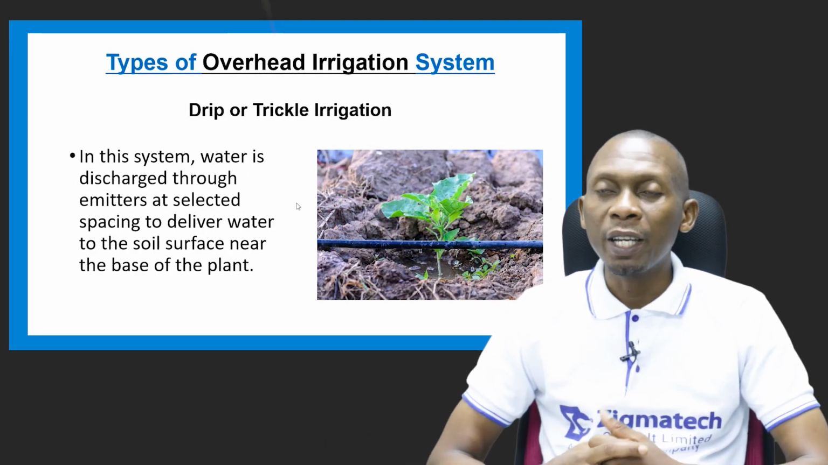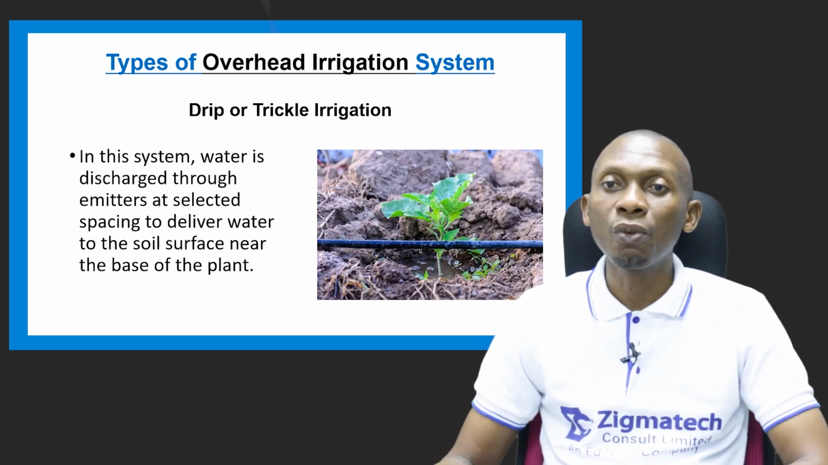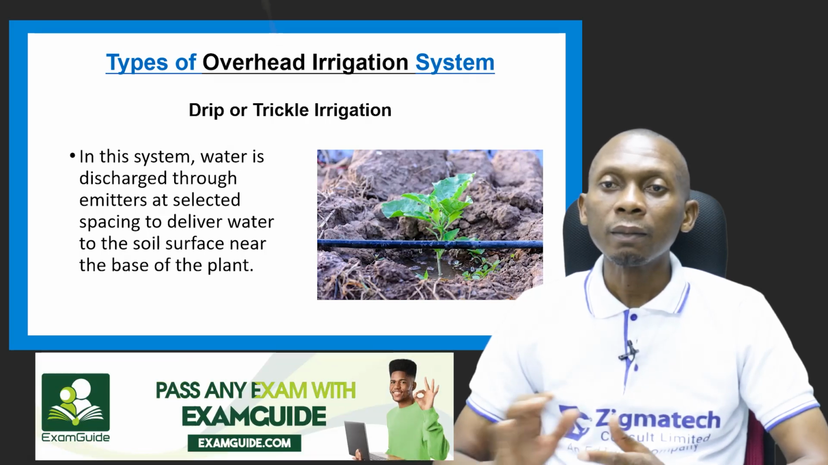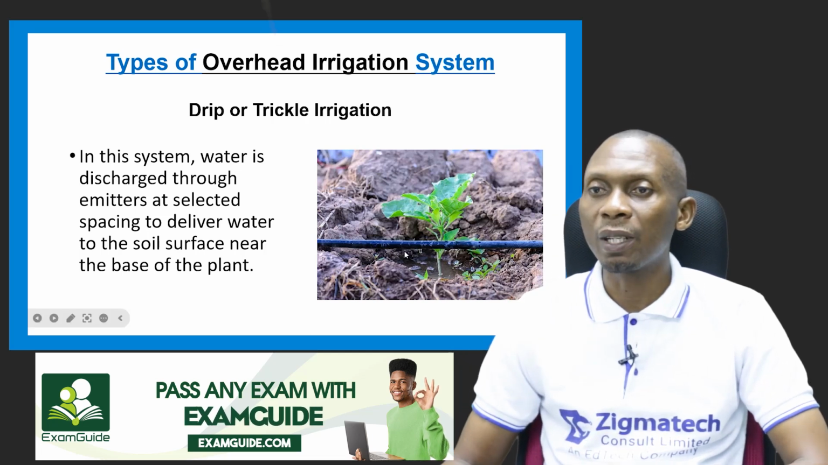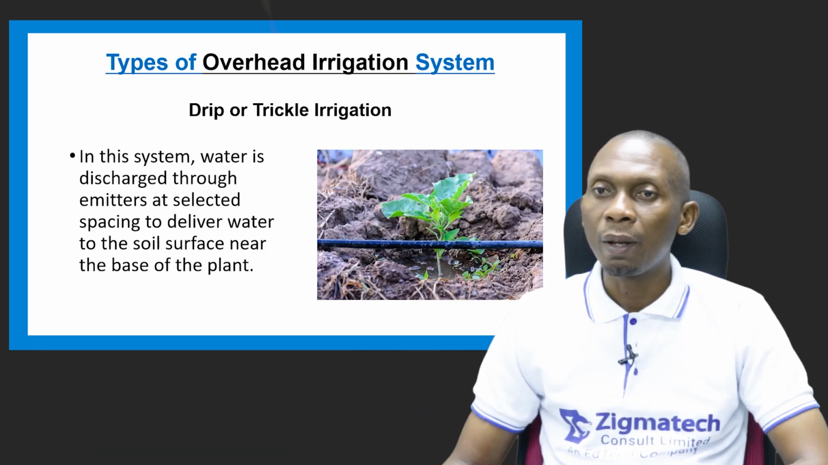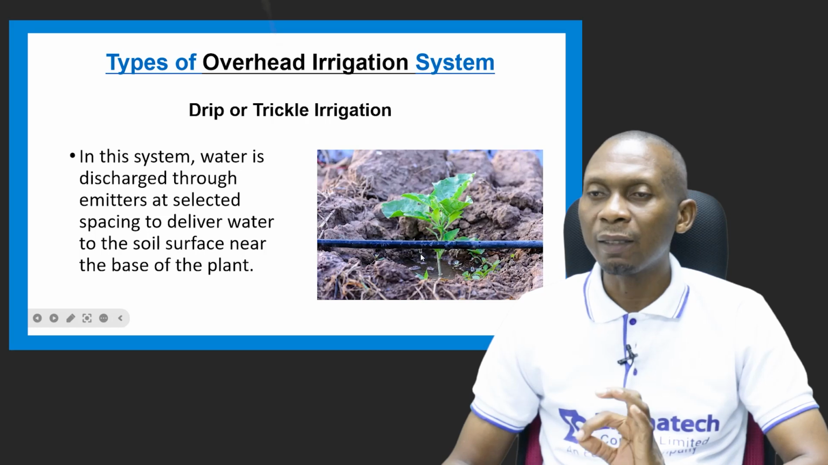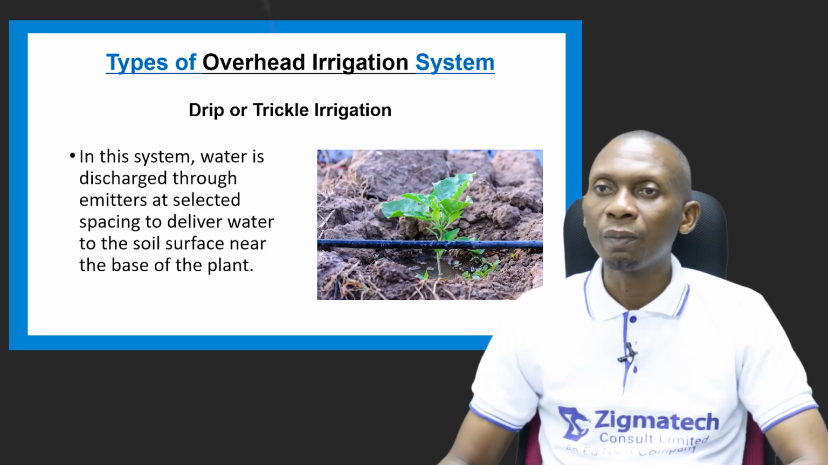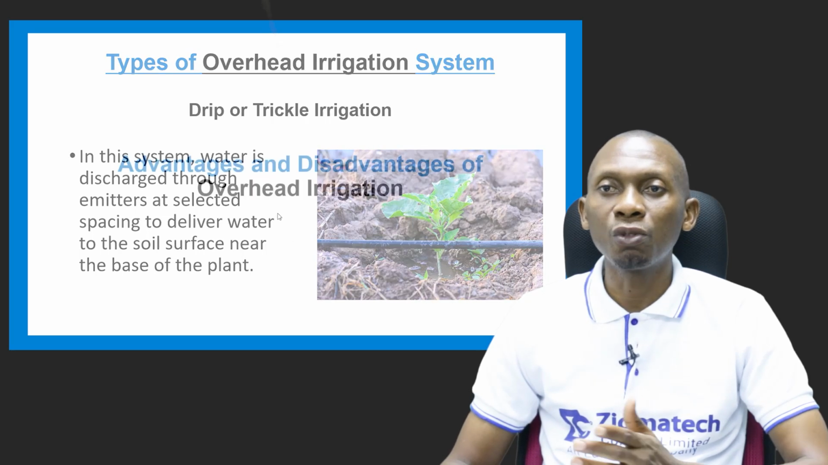Then we have the drip irrigation, which is also known as trickle irrigation. Now in this system, water is discharged through emitters at selected spacing to deliver water to the soil surface near the base of the plant. So you can see this is the pipe, and you can see water is discharged from here. Look at a drop of water here. It's called drip. When something is dripping, it's falling at a slow pace, at a small volume. So you can see it dripping just at the base of the plant. This is called drip irrigation or trickle irrigation.